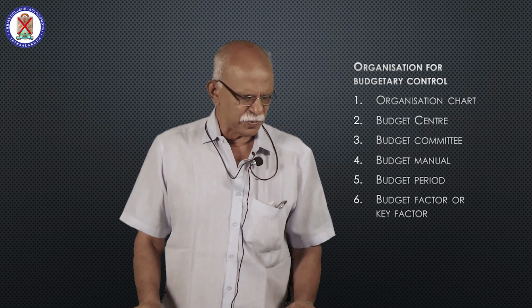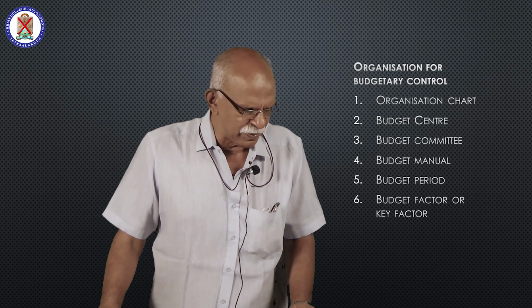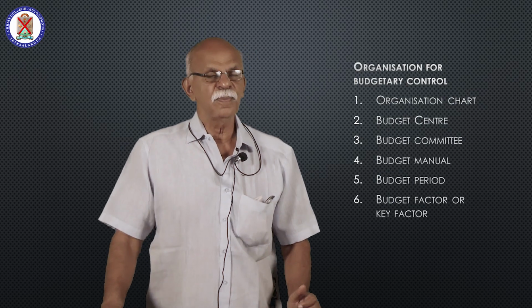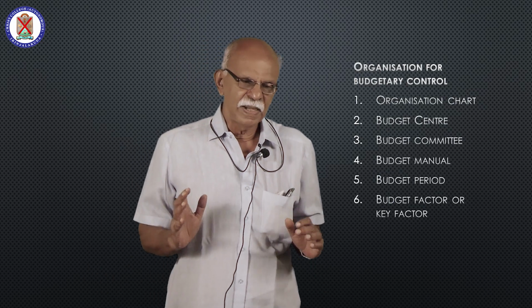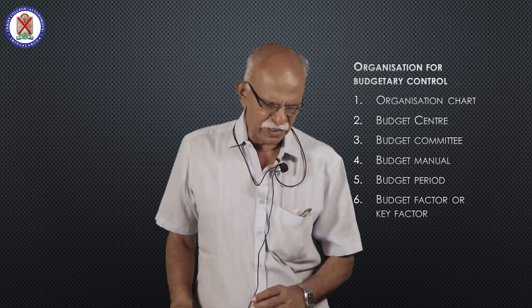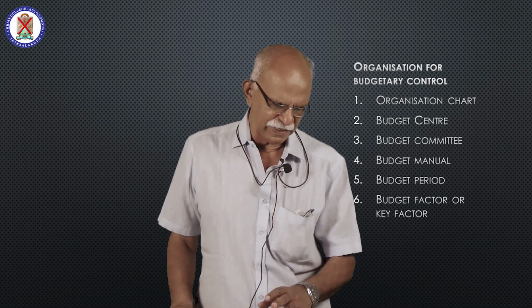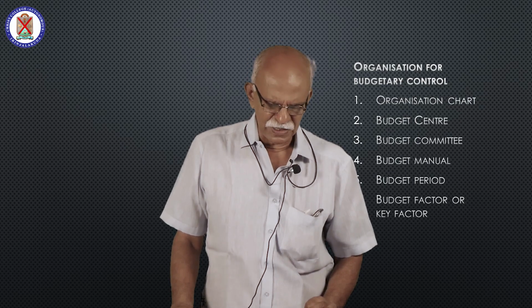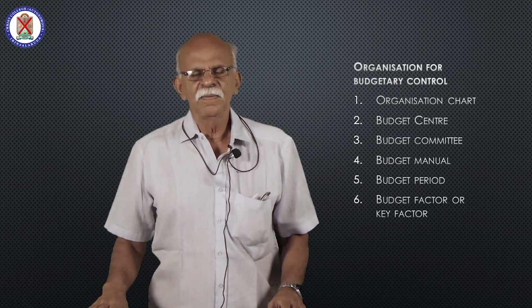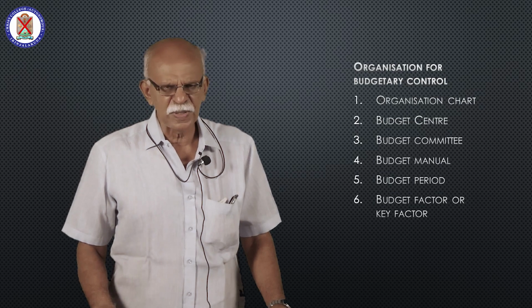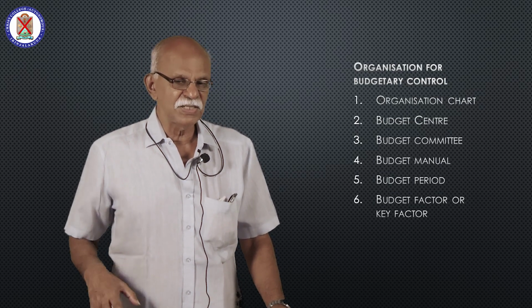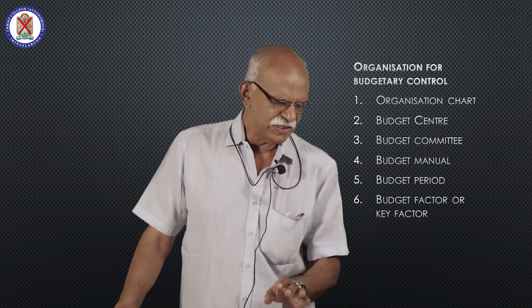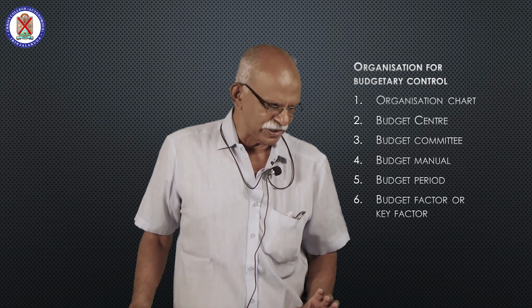Then it also helps the management to have a proper control of cash. These are the various purposes. So I shall sum up: functional budgets can be prepared on the basis of function, each of the functions, that is functional budgets. Then on the basis of flexibility and on the basis of time. We have to work out problems from different budgets which are prepared on functional basis. The first one which we are going to deal with is cash budget.